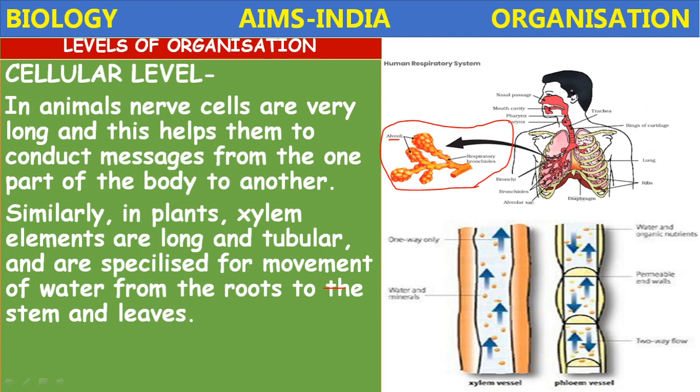The brain is made up of neurons. Those cells are different and they perform the function of conduction of messages from one part of the body to the other part of the body. That is the coordination function.